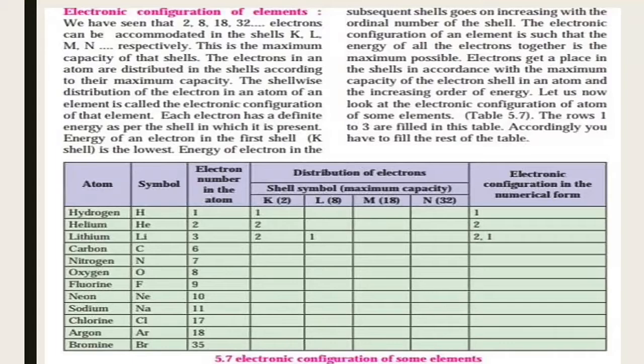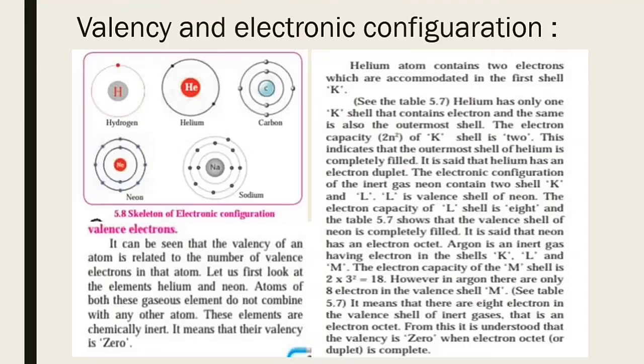So electrons in an atom are distributed in shells according to their maximum capacity. The shell-wise distribution of electrons in the atom of an element is called the electronic configuration of that element. Then, valency and electronic configuration.